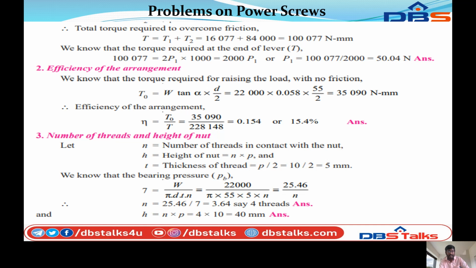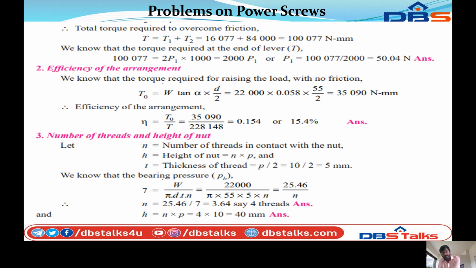So next you can calculate the number of threads and height of the nut. Let n is equal to number of threads in contact with the nut. Height h is equal to height of the nut equal to n into p, and p is equal to thickness of the thread equal to p by 2, that equals 10 by 2 equal to 5 mm.